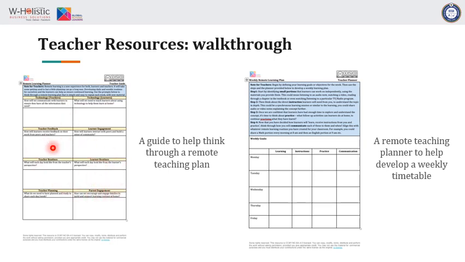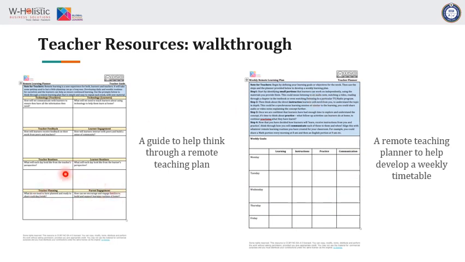Another thing is routines. So in understanding routines, this is a planner which is used. So look at that: Monday, Tuesday, Wednesday, Thursday, Friday. This is learning. These are the instructions. This is practice, and this is communication. It's all very clear. Not several different documents that can become confusing, but one document, one tool that you use in planning.